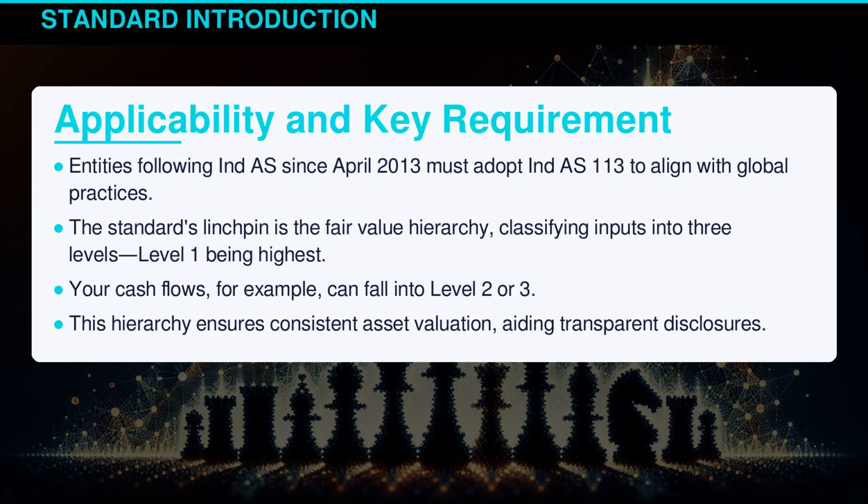Entities following Indian Accounting Standard since April 2013 must adopt Indian Accounting Standard 113 to align with global practices. The standard's linchpin is the fair value hierarchy, classifying inputs into three levels, level 1 being highest. Your cash flows, for example, can fall into level 2 or 3. This hierarchy ensures consistent asset valuation, aiding transparent disclosures.